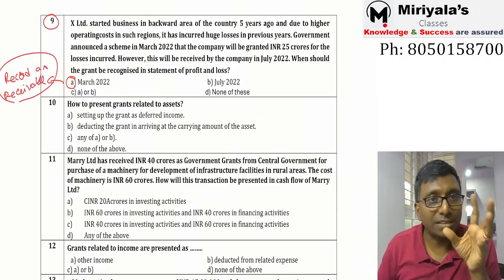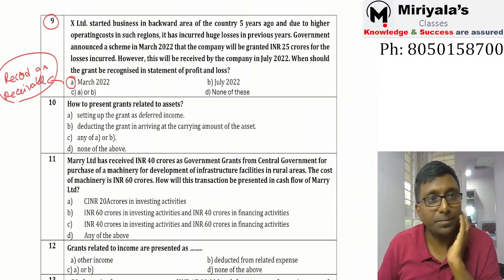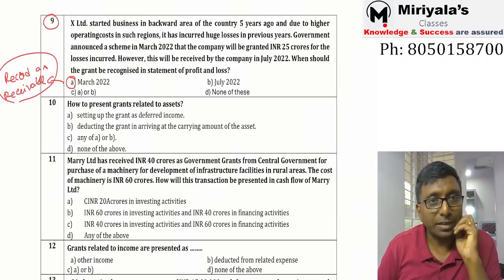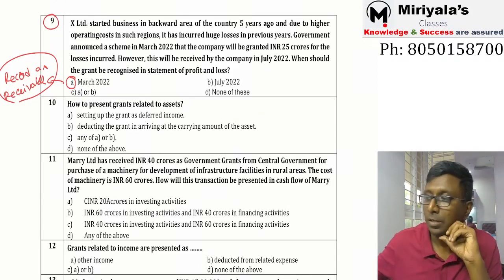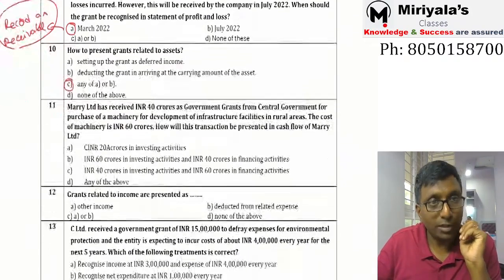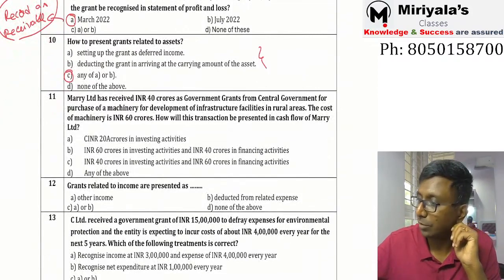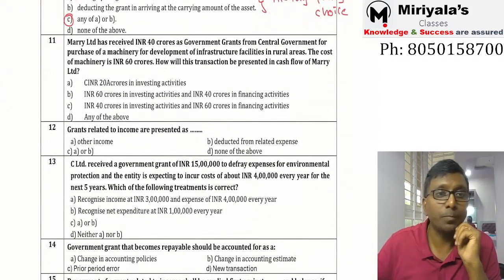How to present grants related to assets? Tell me, 10th bit. Set up government grant as deferred grant, or deduct it from the carrying amount of the asset, or any one of these, or none of the above. Excellent. Obviously, C is the right answer. You have got an accounting choice now. This is nothing but accounting policy choice. We told you that accounting policy choice is what you are supposed to follow. Yes, my dear. 11th bit.